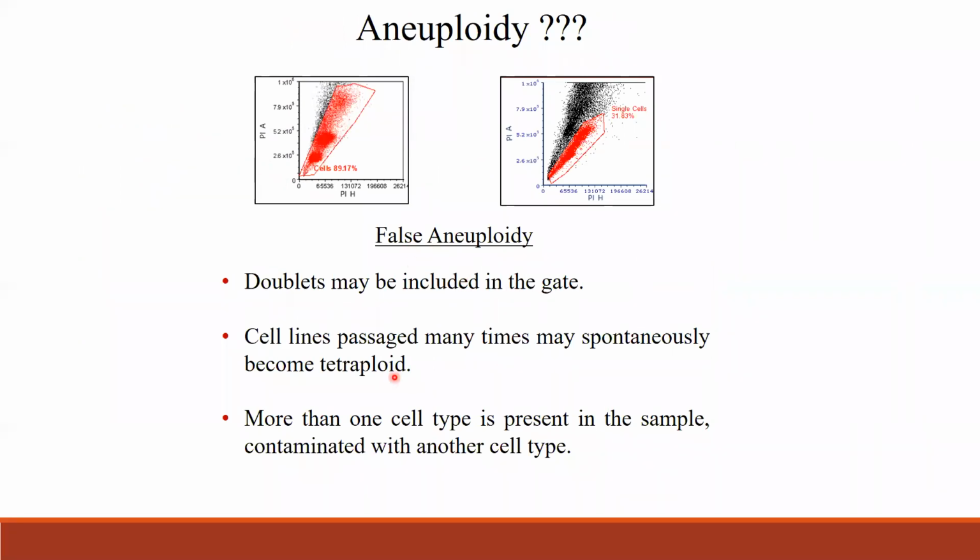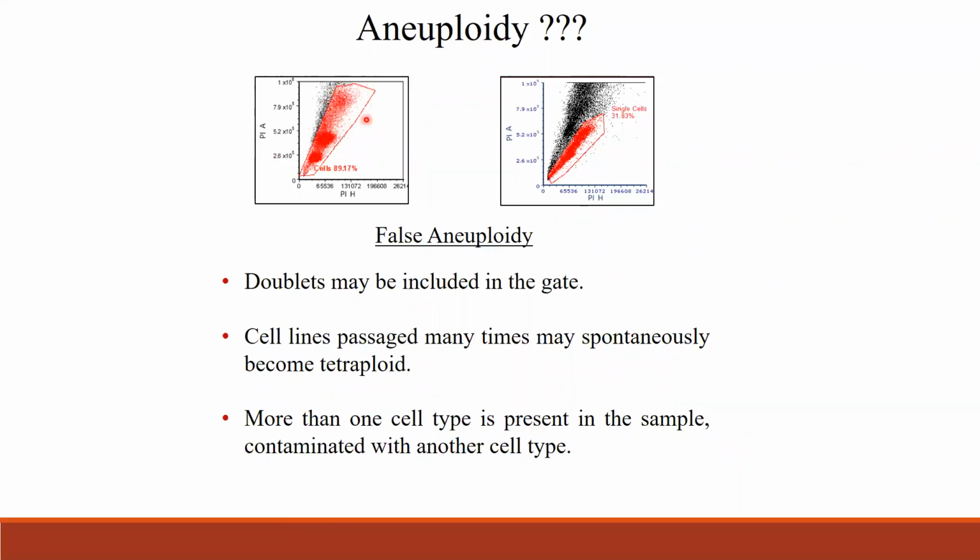If you are not expecting it to be an aneuploidy, what would be the causes? But before that, I want to talk about these two plots, just to show you the difference between doublets, how the doublet discrimination works. You do see there are a lot of cells on top here, because initially for a single cell we used to take only this one, but here you see that diagonally there is another population, a continuation of this one.